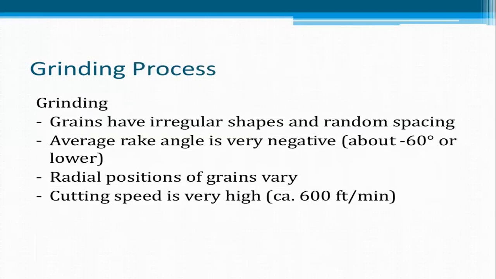Grinding process. Grains have irregular shapes and random spacing. The average rake angle is very negative and the radial positions of the grains vary. Cutting speed is very high.